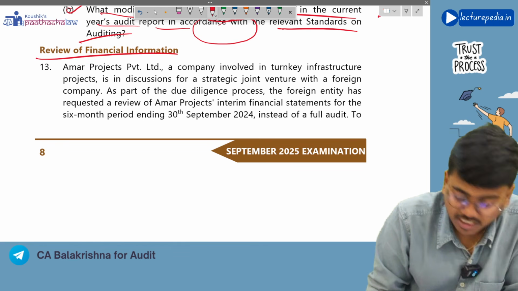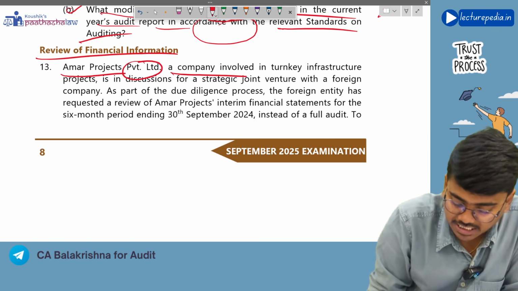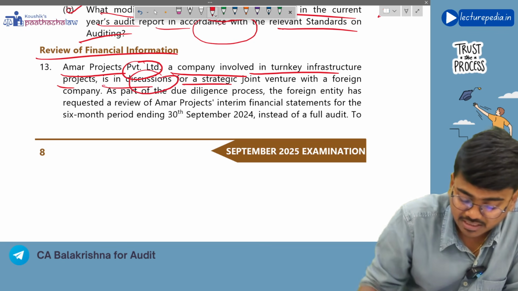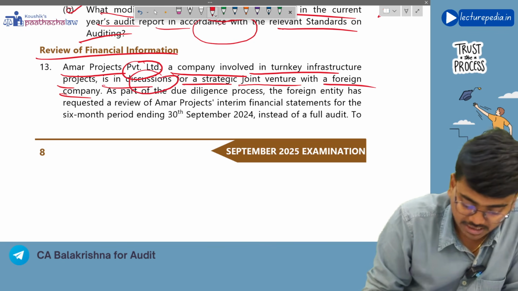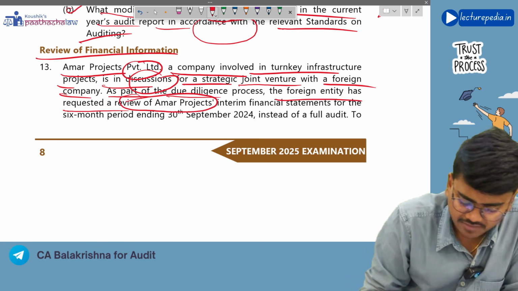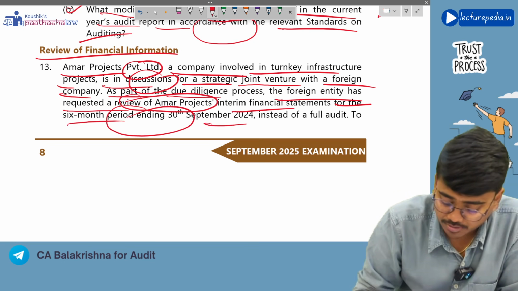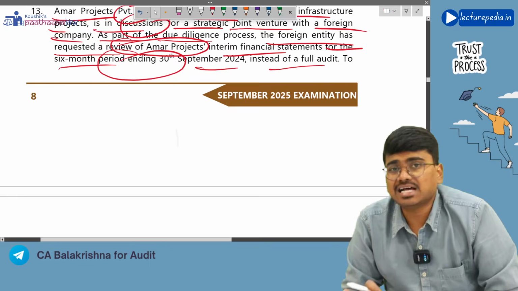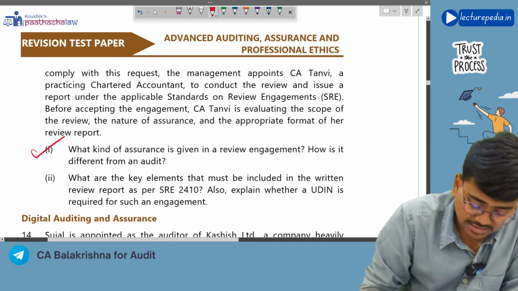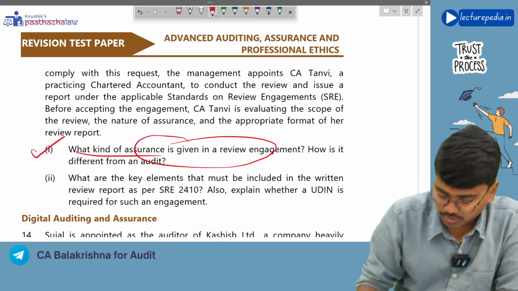Yes. Next, review of financial information. Amar Projects Private Limited, a company involved in turnkey infrastructure projects, is in discussions for a strategic joint venture with a foreign company. As part of the due diligence process, the foreign entity has requested a review of Amar Projects' interim financials for the 6 months period ending 30 September 2024 instead of a full audit. Okay, they are asking for just a review. Now, the question they are asking is, what kind of assurance is given in case of a review engagement? You will give limited assurance, right?